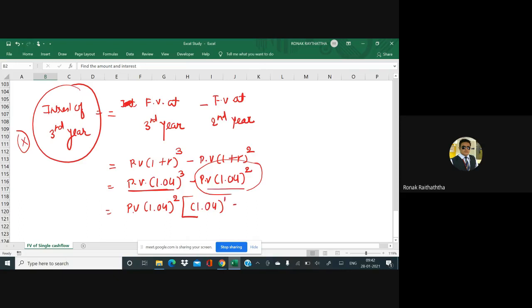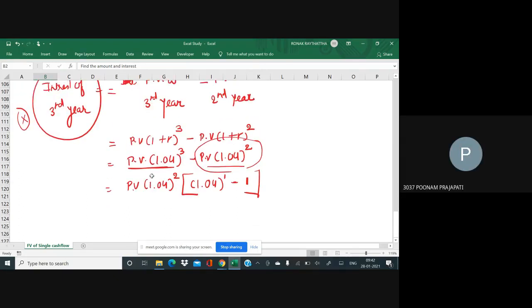And here the entire one is taken, so there would just be a 1 at that place. So I'm writing 1 there. Yes or no? Yes, sir. Very good. So equal to PV in bracket 1.04 raised to 2, and here there would be 0.04.